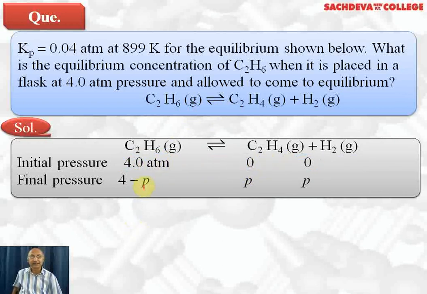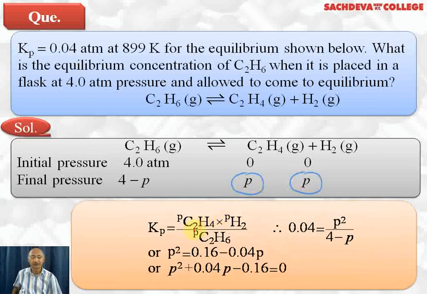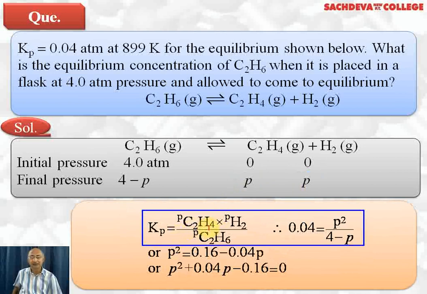If we say P is the pressure decreased due to decomposition of C2H6, so the final pressure will be 4 minus P. And P will be the partial pressure of C2H4 and P will be the partial pressure of hydrogen, because both have equal number of moles. Value of Kp will be equal to partial pressure of ethene, that is C2H4, into partial pressure of hydrogen divided by partial pressure of ethane. Kp is given to be 0.04, which is equal to P square divided by 4 minus P.